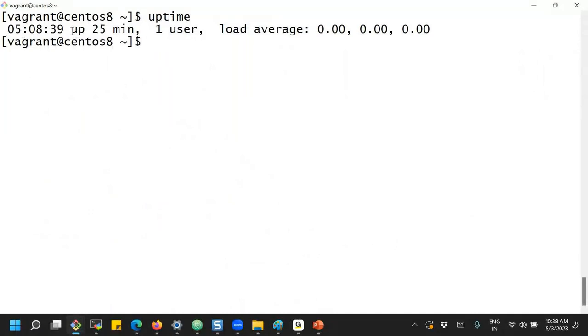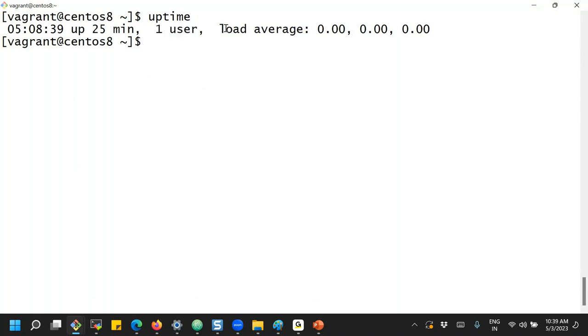It shows it was up at 5 a.m., as per the EST time zone, and it has been running for 25 minutes. One user is currently logged in, which is me, since I have logged into this system.